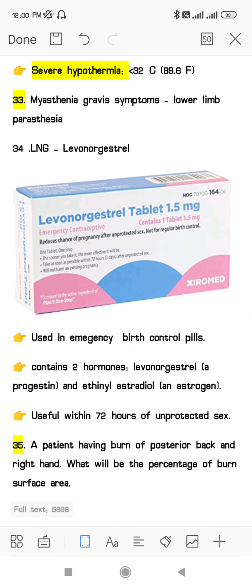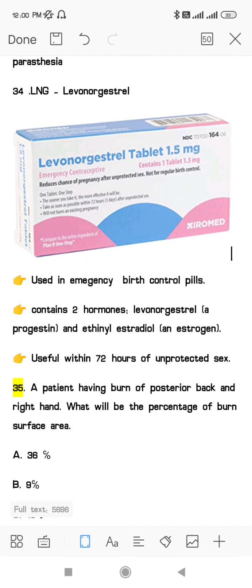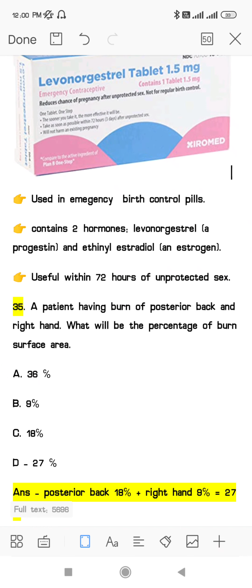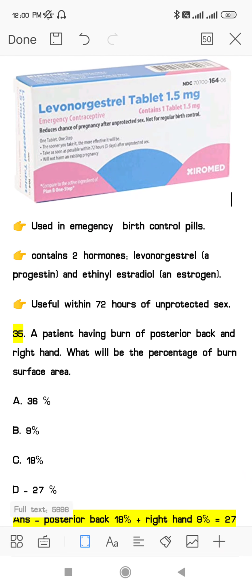Next question, they have given levonorgestrel. It is an emergency birth control pill, an emergency contraceptive pill. It mainly contains 1.5 mg. It mainly contains two hormones, levonorgestrel and ethinyl estradiol. It is useful within 72 hours of unprotected sex. So it is just an emergency contraceptive pill.